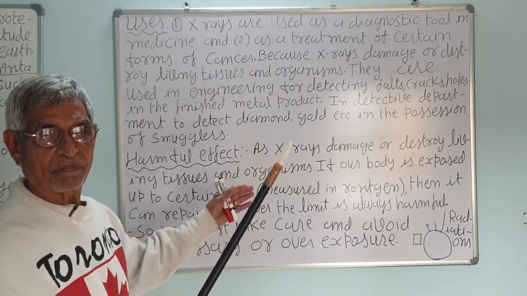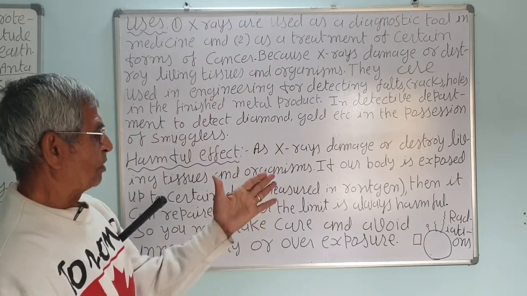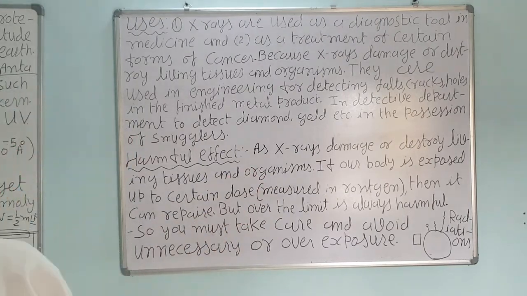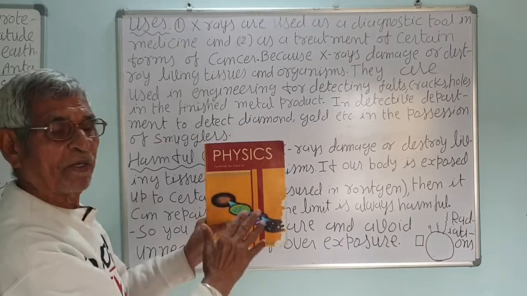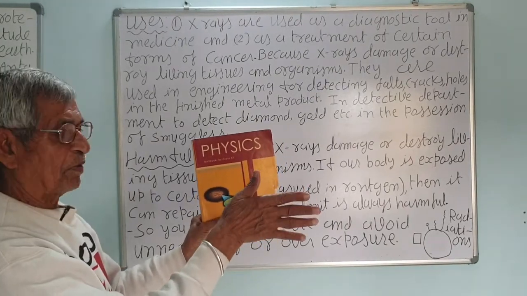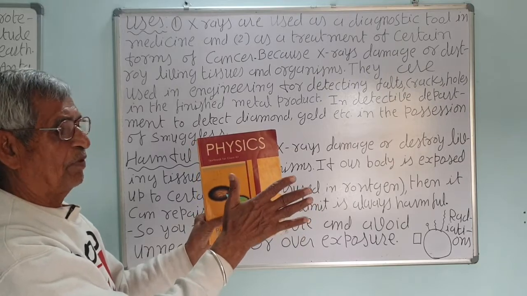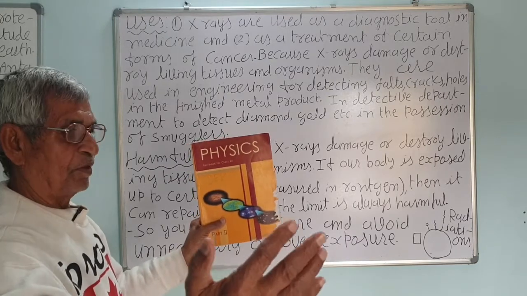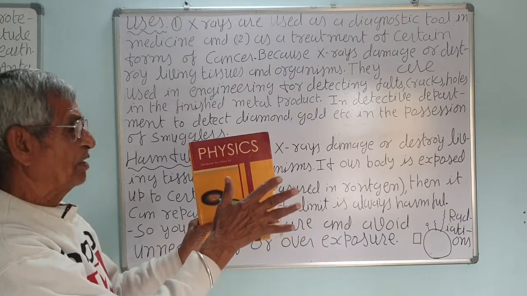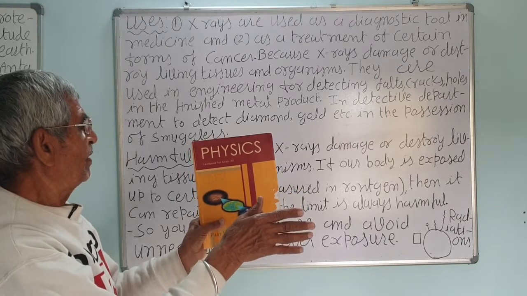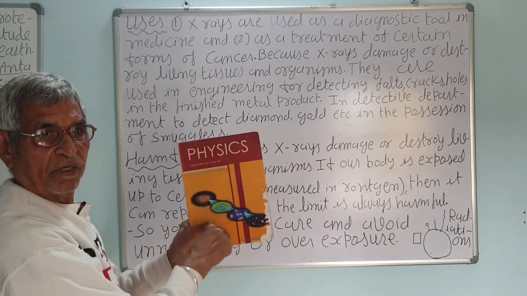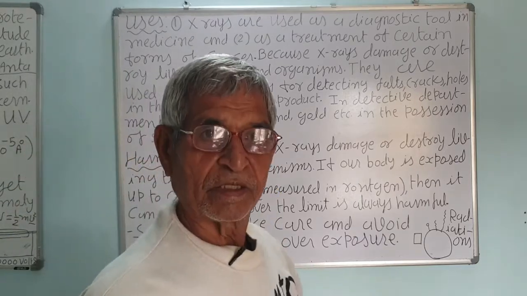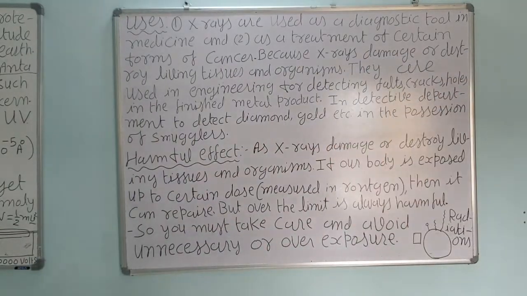There is a photographic plate kept behind your hand. Suppose this is a photographic plate, correct? So this is a photographic plate and suppose your hand's photograph is to be taken, you have got a fracture somewhere, so the hand will be kept like this and X-rays will be passed from the right side. The X-rays will pass through the flesh of the fingers or hands or any other body part, and you will get the photograph of the bones here. After development, the doctor can study it and tell you whether you have a fracture or not.